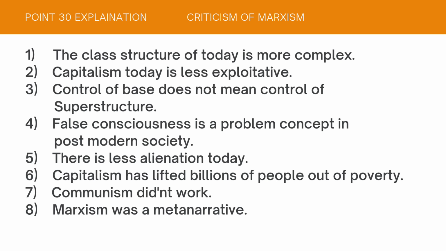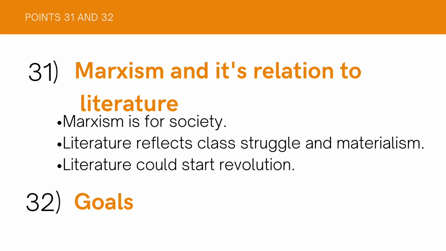So these were the criticisms of Marxism by different critics, and to a lesser extent they are also good criticisms because they have strong points against Marxism. And this is my favorite point, how Marxism relates to literature. Marxism is basically for the sake of society, to bring peace to society, to end people's suffering so that they could get good wages to improve their lifestyle and live a better life.